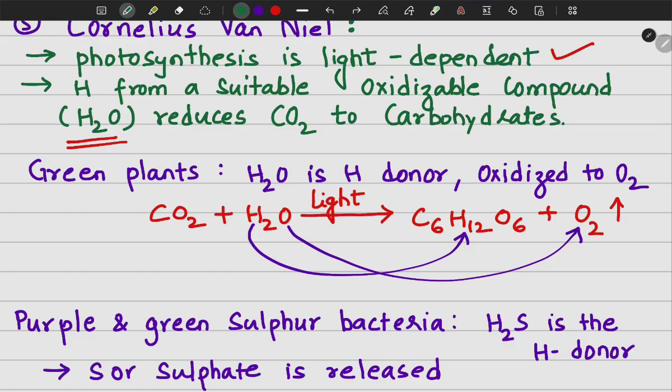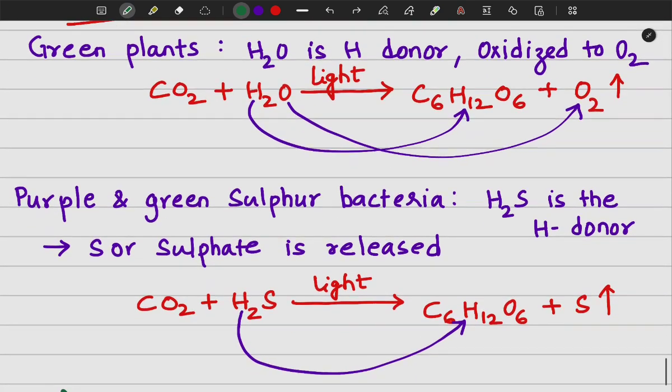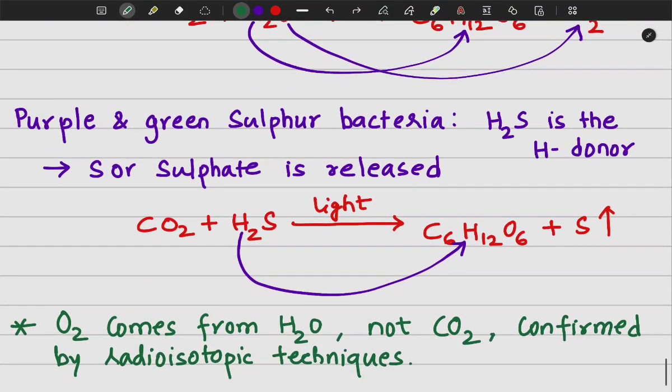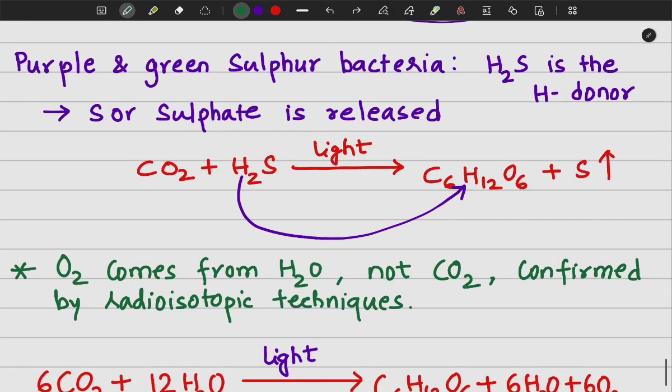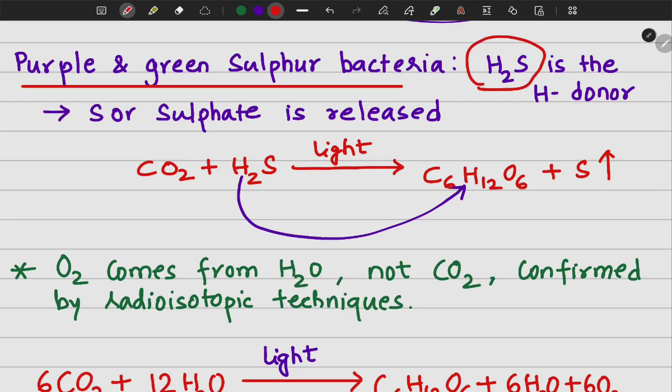Now, what about the other organisms that do not utilize water but utilize some other chemical compounds like H2S? So in case of the green and purple sulfur bacteria, it is the H2S or hydrogen sulfide which is the hydrogen donor and not the H2O. Also, in this case, oxygen will not be released. Instead, sulfur or sulfate compound will be formed depending on the type of organism.